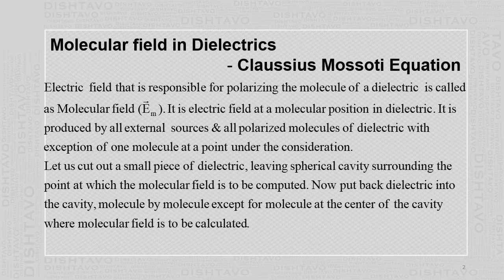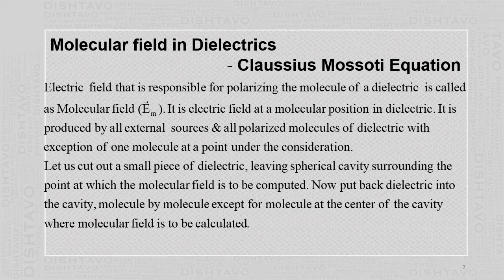Now, the molecular field in the dielectric is the electric field experienced by one molecule due to the external electric field and also because of all other molecules. Because when the molecules are polarized, they also produce their own electric field.